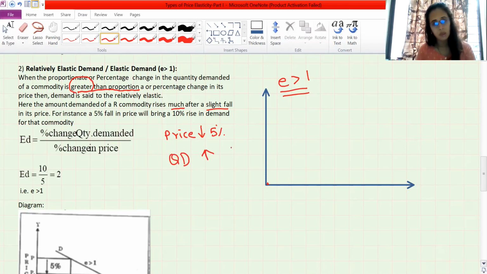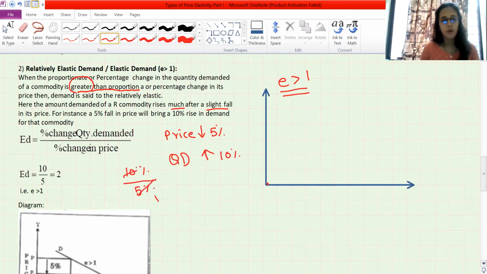Quantity demanded has increased as per the law of demand. Inverse relationship is there. But see the reaction. Here it is a 10% rise. Only 5% fall in price, but the reaction is more compared to price. So we will write it like this: percentage change in quantity demanded is what? 10%. Percentage change in price is what? 5%.